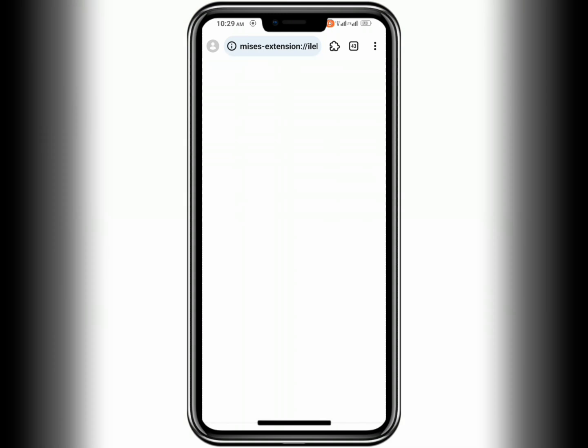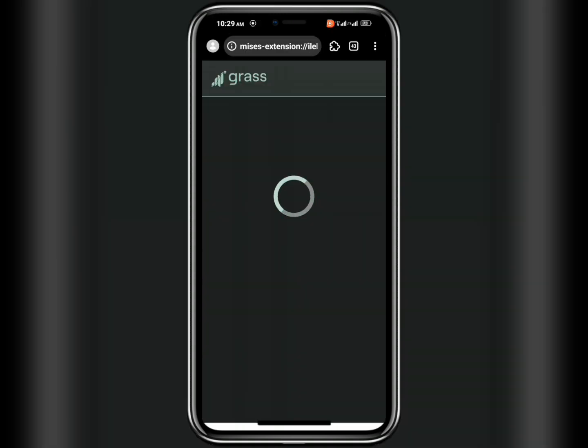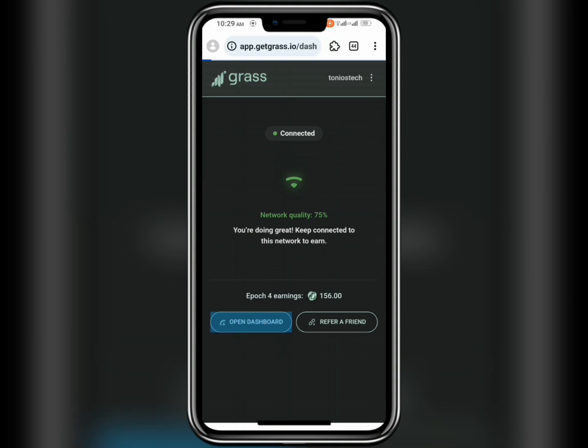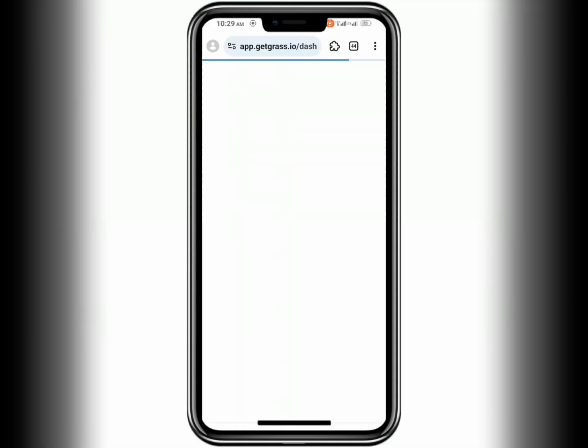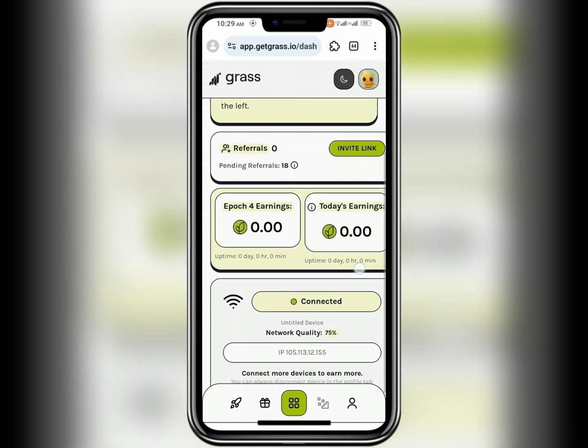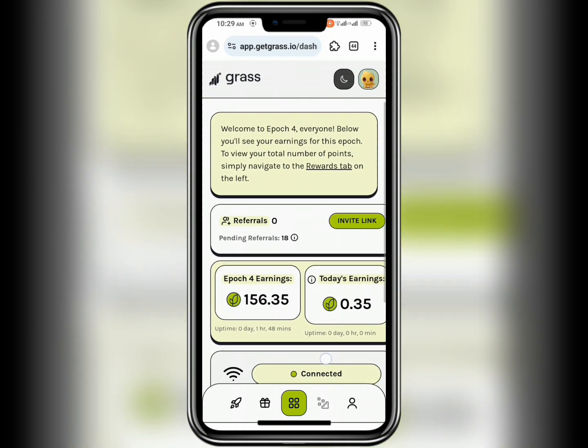I'll click on Grass extension and then it connects automatically after loading, you can see. If I click on open dashboard to go back to my Grass page, it will now show that I've connected and I've started earning, and you can see my network quality is 75, sometimes it might be 100 depending on the strength of your network. So you can see on my page here it now shows connected.